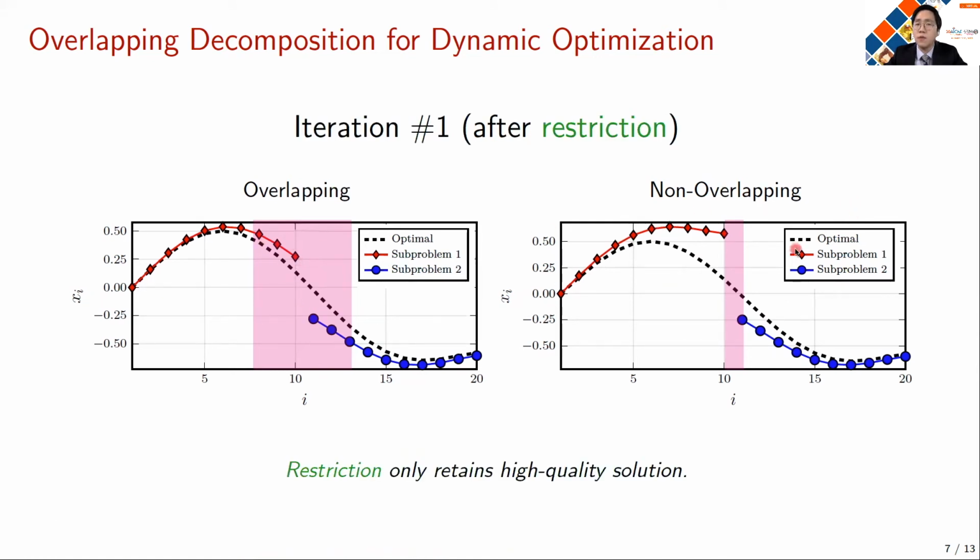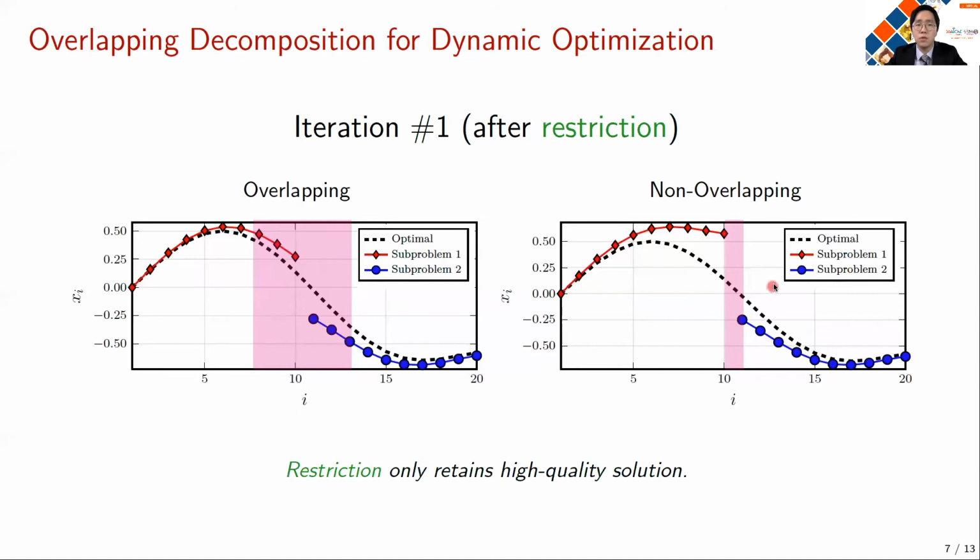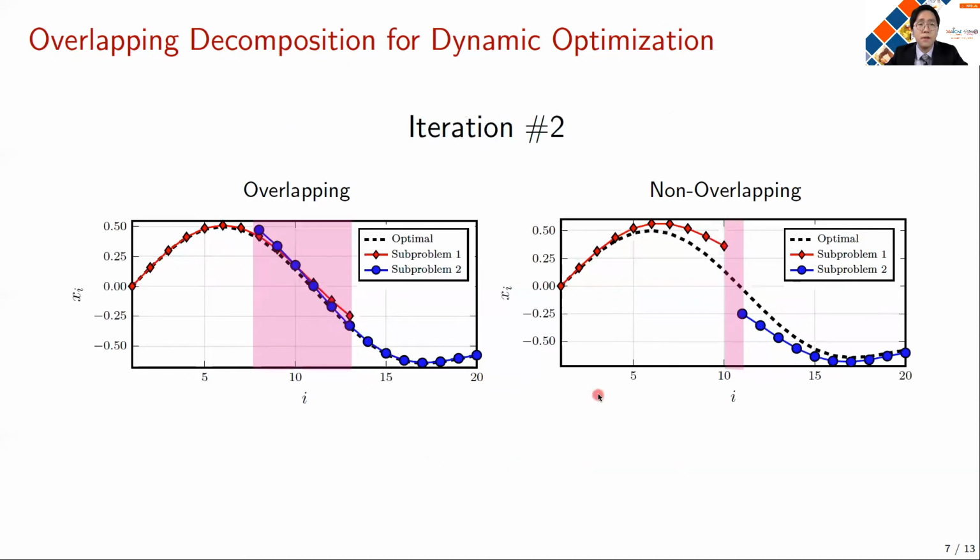On the other hand, in the non-overlapping decomposition, due to the absence of this overlap, the low quality boundary part still remains in the solution, and this will adversely impact the quality of the next iteration step. In the next iteration for overlapping decomposition, thanks to the availability of the high quality solution guess, the solution can quickly close the gap from the optimal solution. But non-overlapping decomposition cannot make much progress due to the absence of such a high quality solution guess. And if we repeat this procedure once more, overlapping Schwarz can almost converge to a perfect solution, but the non-overlapping method is still stuck in the low quality solution. So this example clearly illustrates why overlap enables fast convergence.